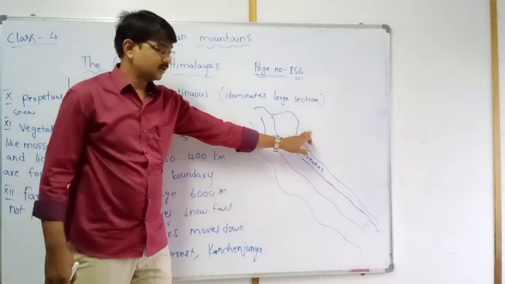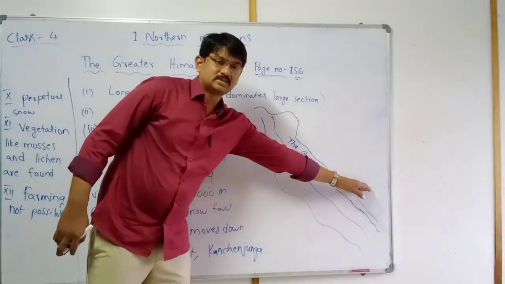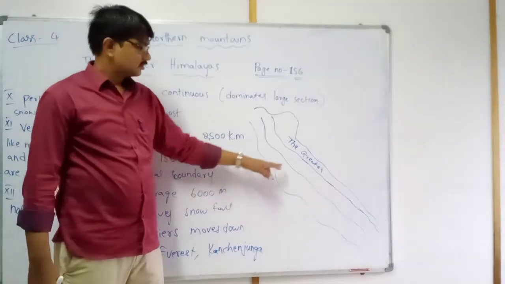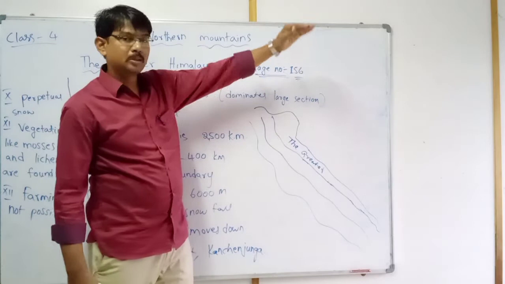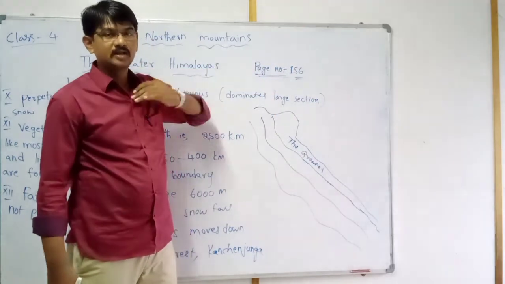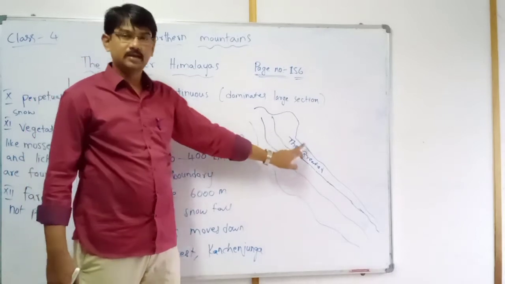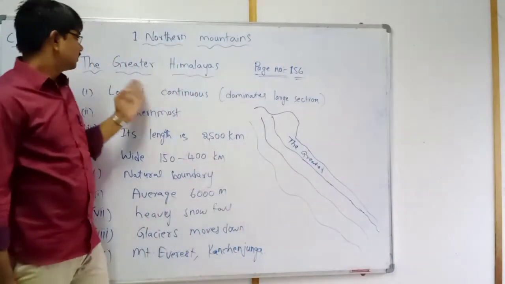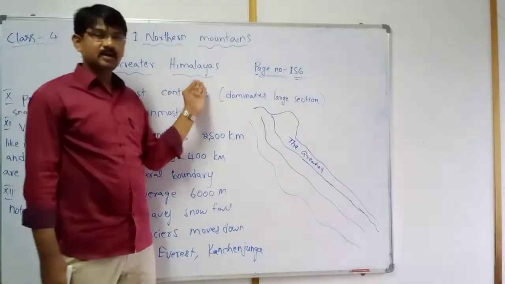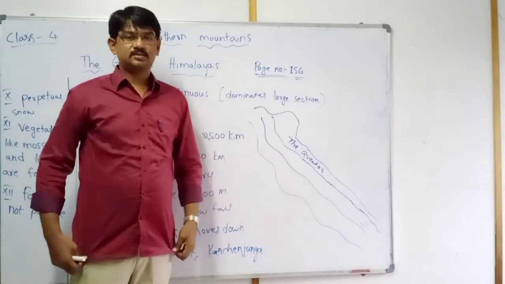This is the north side, this is inside India, and south side, east side, west side. Where is it located? Northernmost, totally north side. So we can say the Greater Himalayas are the northernmost ranges.